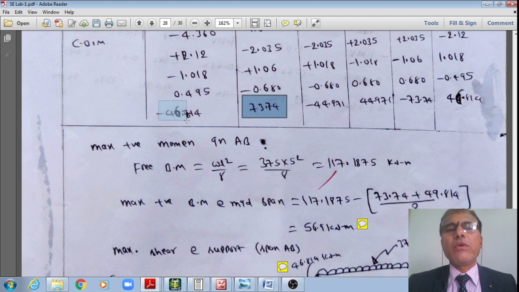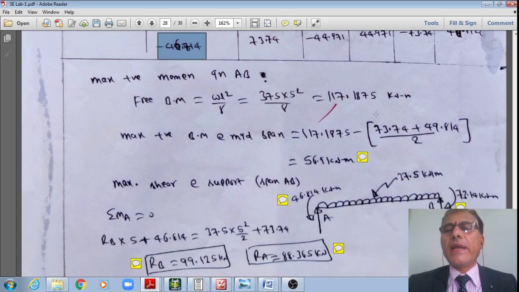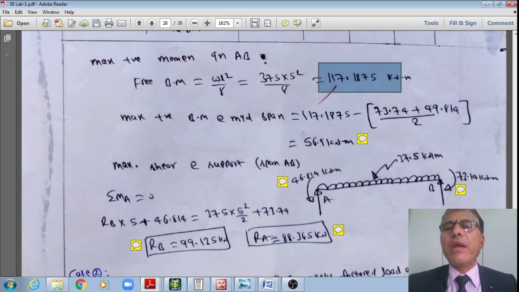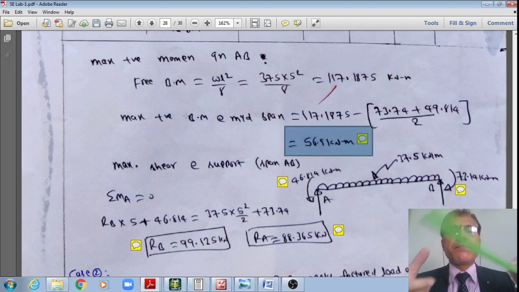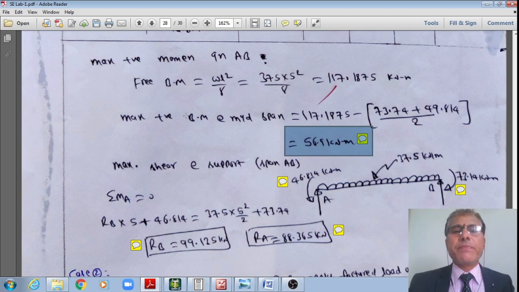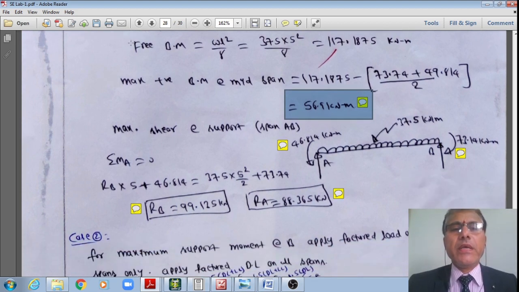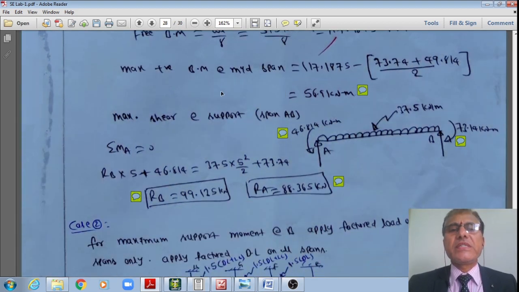At the other end, I have this result as 49.814. Therefore, I'll take the average of these two. I'll subtract this value from this positive bending moment of 117.187. Now I'll get 56.91. 56.91 is my positive bending moment at mid span. And similarly, I'll do the analysis like this.